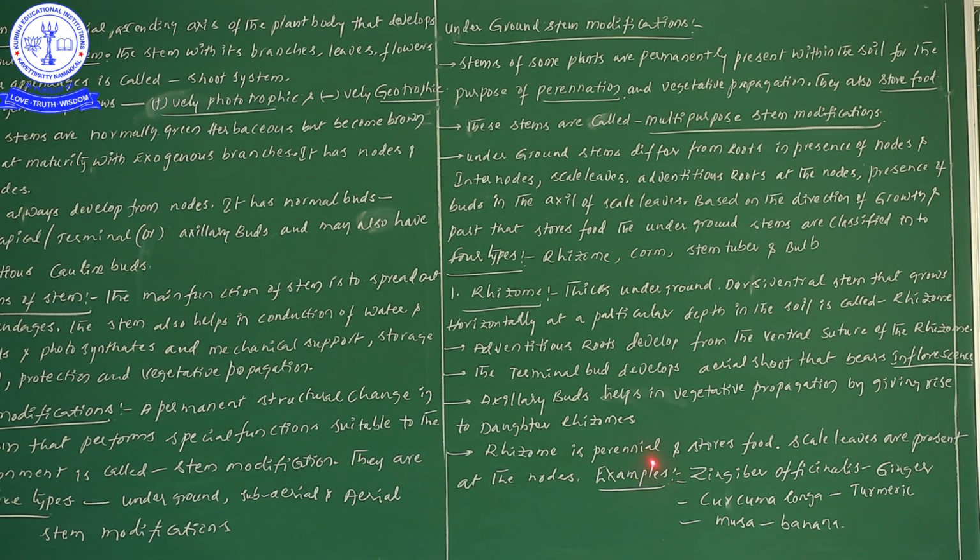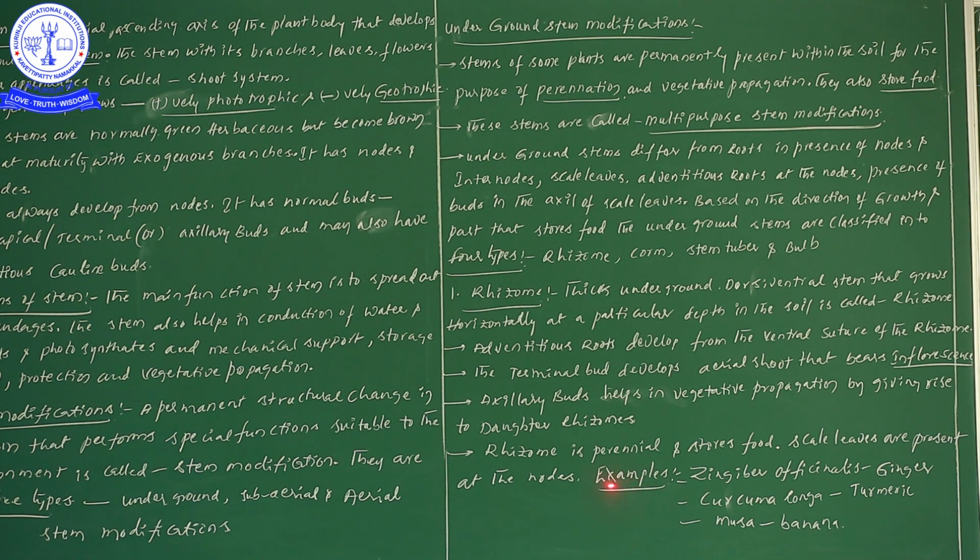Rhizome is a perennial, as we have already seen, lasting more than 2 years, and it stores food materials. Scale leaves are present at every node. These are points we have discussed already.